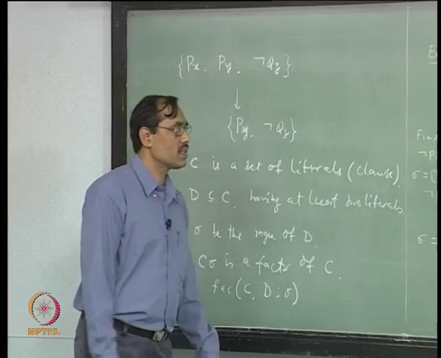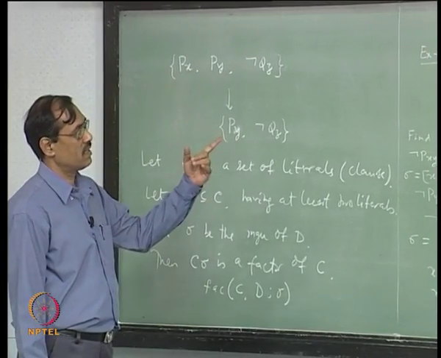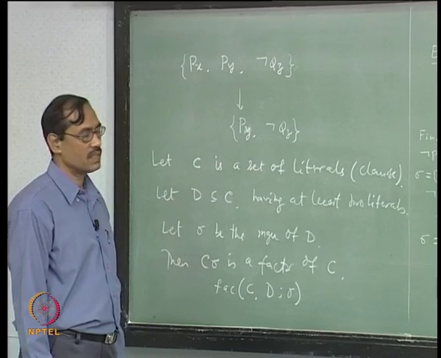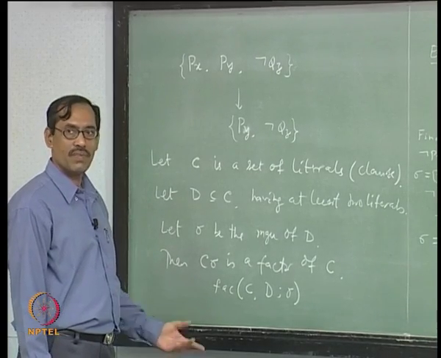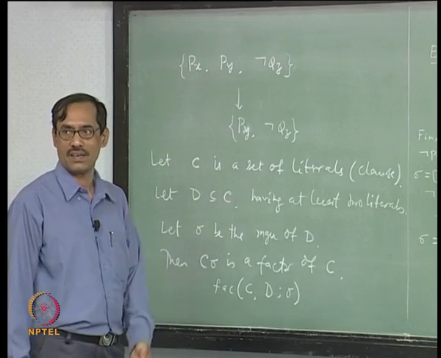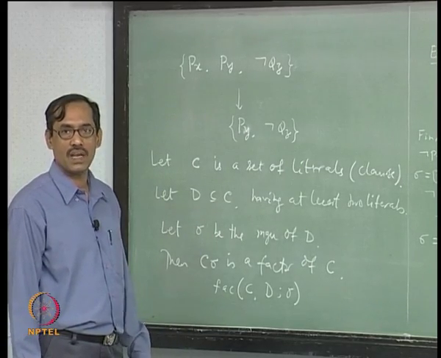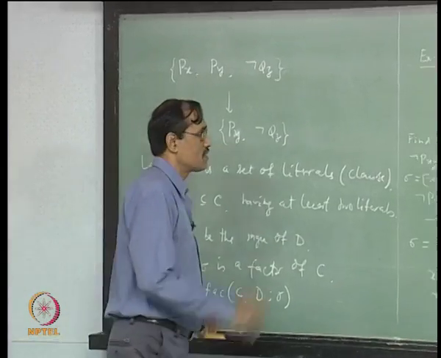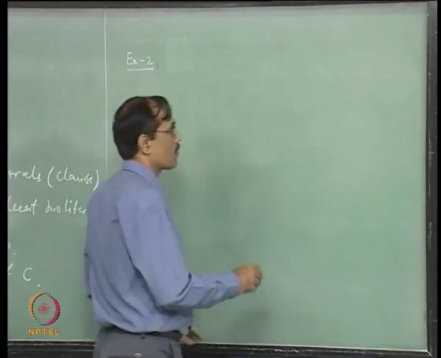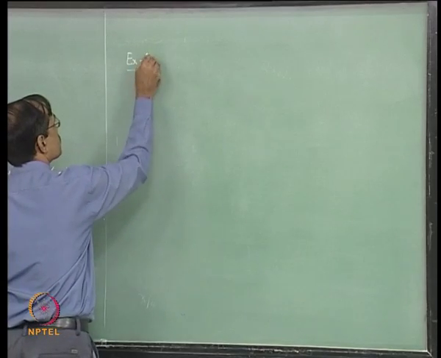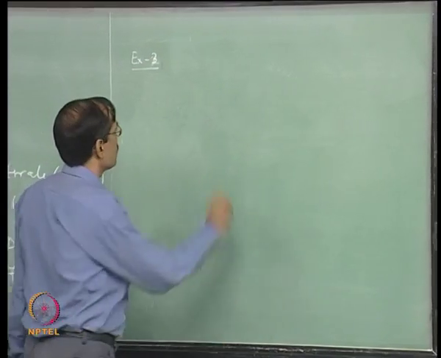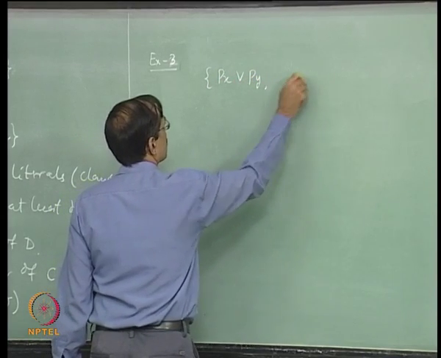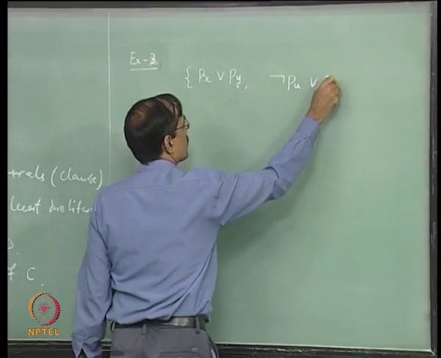Right. So, what this suggests is not only deduce the resolvent of 2 clauses, but along with that you have another rule, deduce also the factor. If there is a set of literals, deduce a factor of it. So, let us redo that. Here we have the clause set: px or py, not pu or not pv.